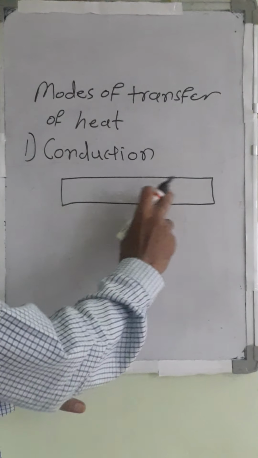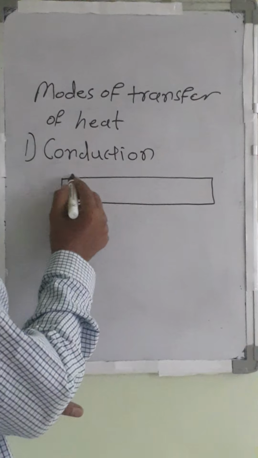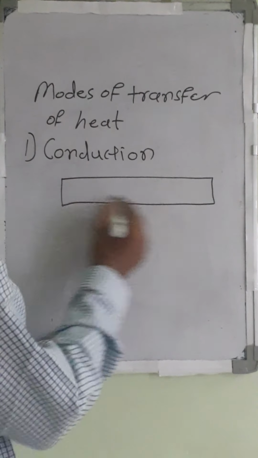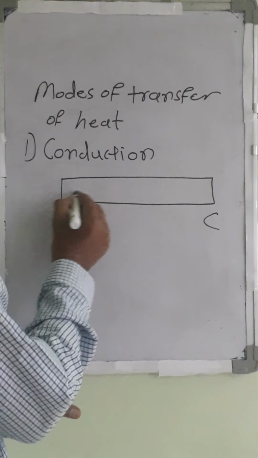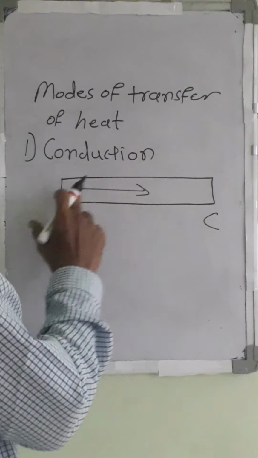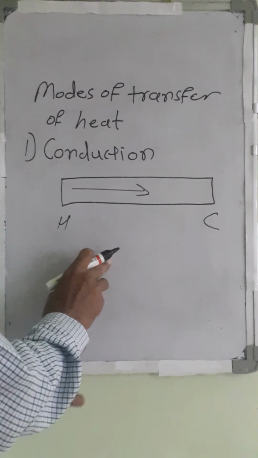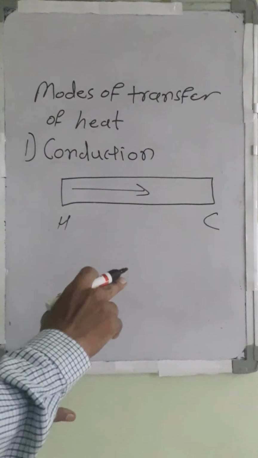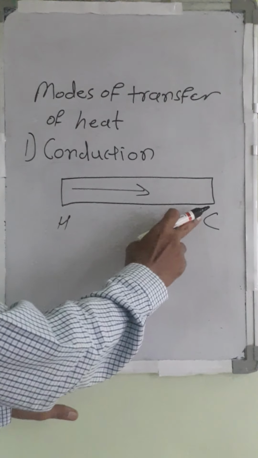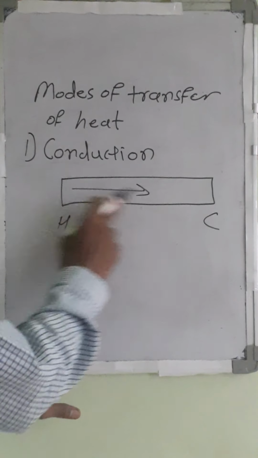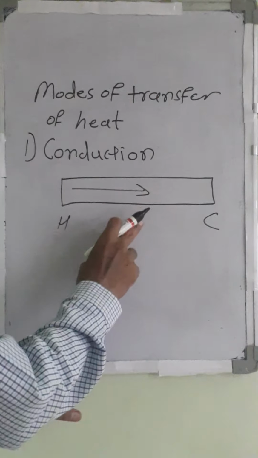In this solid substance, suppose here is the hot end and here is the cold end, then heat is transferred from the hot end to the cold end. This heat transfer process is called conduction.